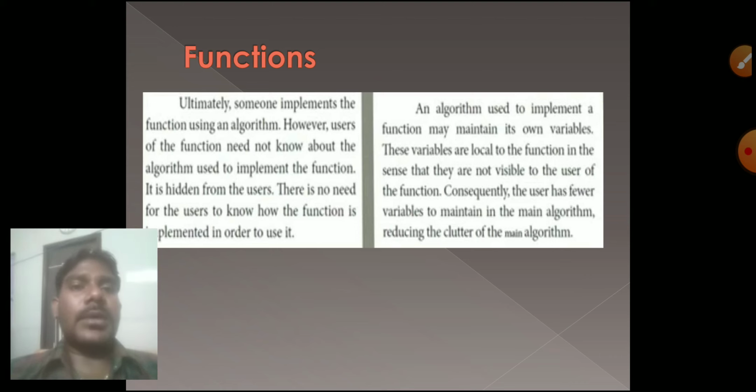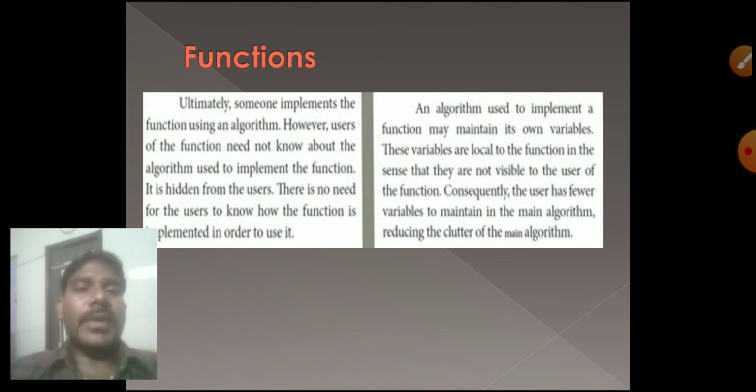So myself, I have to use my own variable, a, b, c, d, whatever it is. So what is your work? You have to use that calculator, to check whether that function is working or not. For example, addition, subtraction, multiplication. You give a value, a plus b. For example, 5 plus 5 equal to 10. So 5 plus 5 means 10. The result is OK, that is enough.